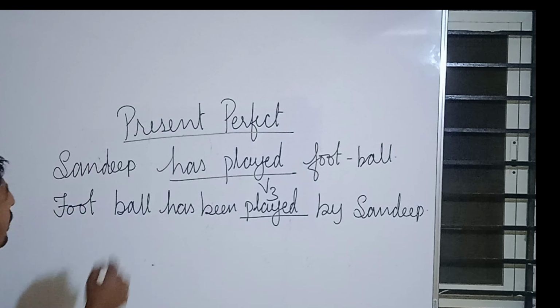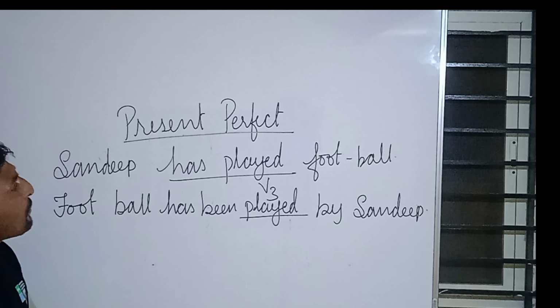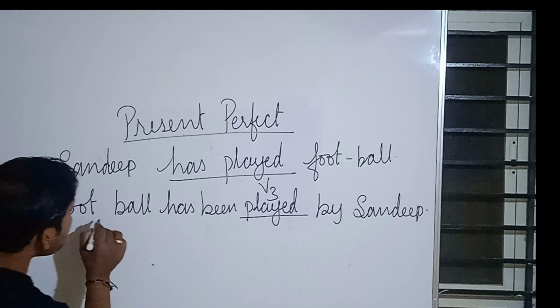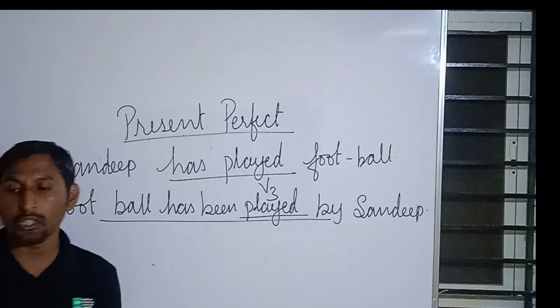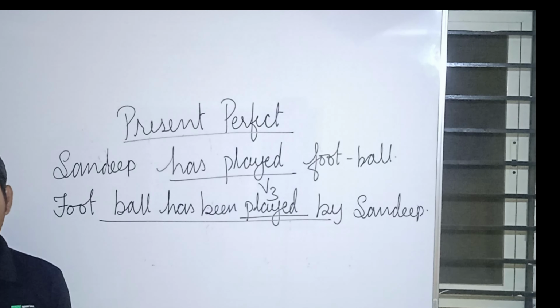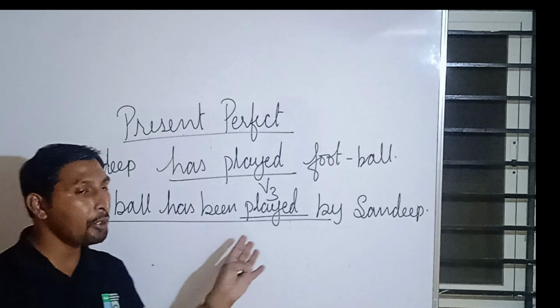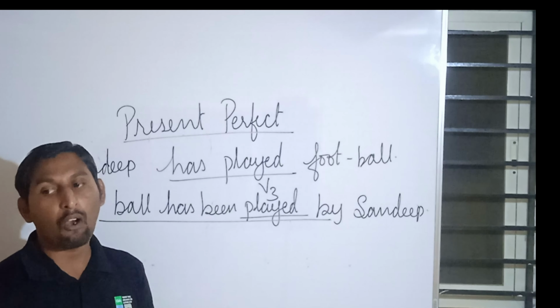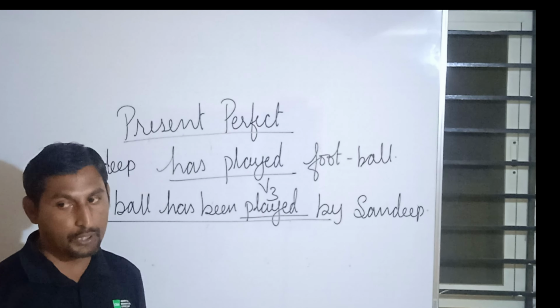Now, why can't we change it when it comes to present perfect continuous tense? Because this is nothing but present perfect continuous tense that we are speaking about. So because of that reason, we will not be able to change whenever this particular tense is already given in active voice.